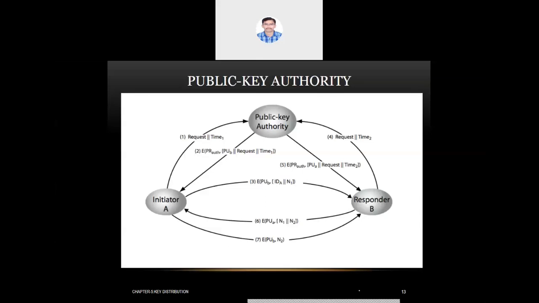Public key authority. Now just look at the diagram first carefully. We have three roles. Two persons in the communication: one is the initiator A, and the other is the responder B.